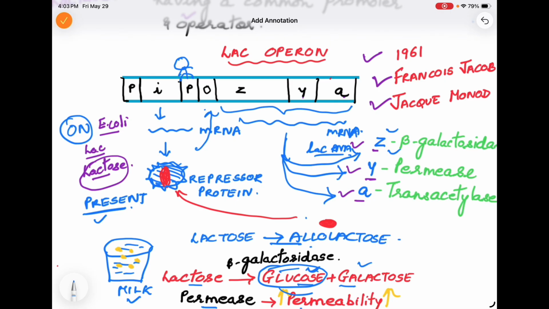As soon as glucose is produced, all the functioning of the E. coli will start, and permease will increase the permeability for lactose. So more and more lactose will enter into E. coli and more hydrolysis will occur by beta galactosidase, and this process will go on. If there is a question that these bacteria are dipped in milk, then how long will this process go? It will go on till it is getting the lactose. As the lactose is being provided, this process will continue. So this is one thing.